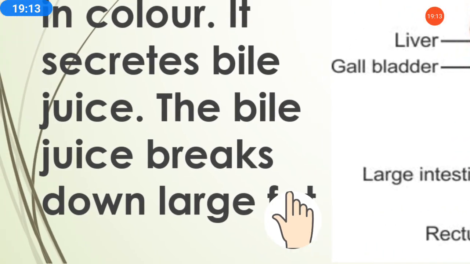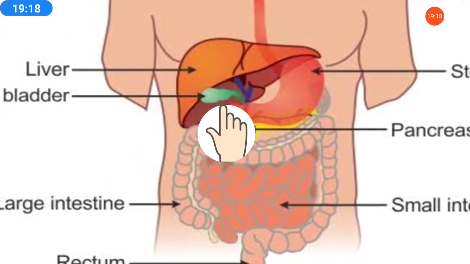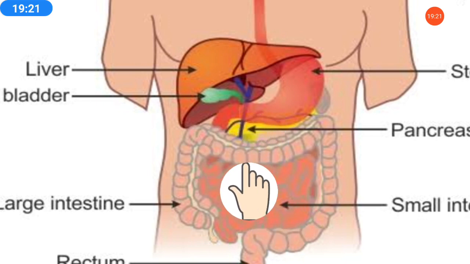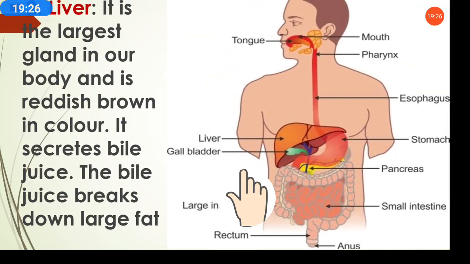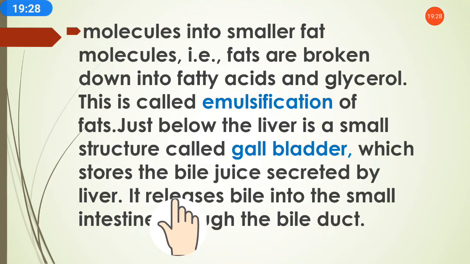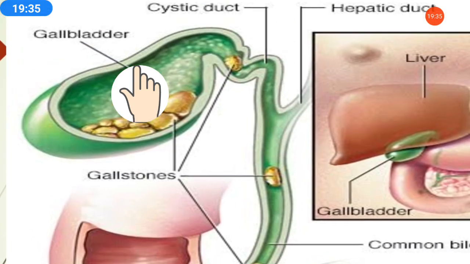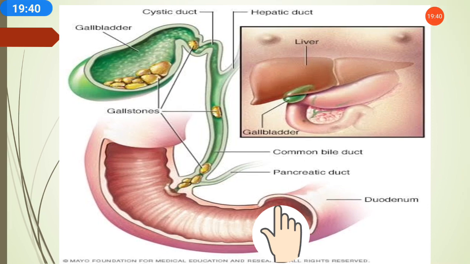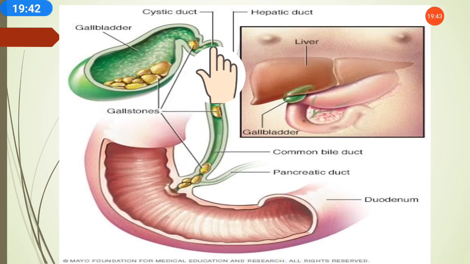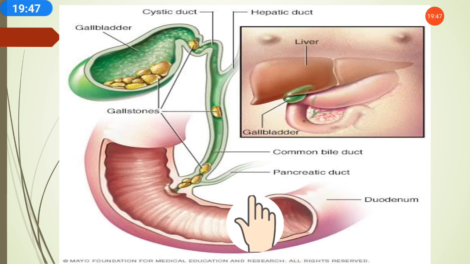It keeps the bile juice from the liver stored, and as it is needed in the small intestine, it passes this bile juice on to get the food digested. You can see here the way the bile juice passes to the small intestine.